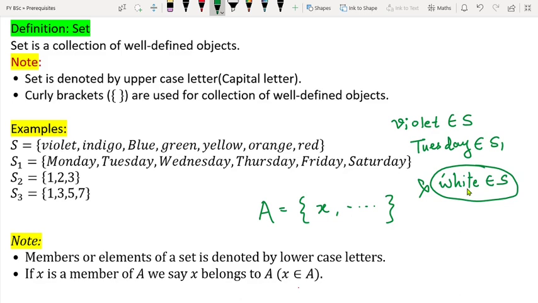So in these cases we say white does not belong to S. Means if a certain element is not there in the set, we use this concept.